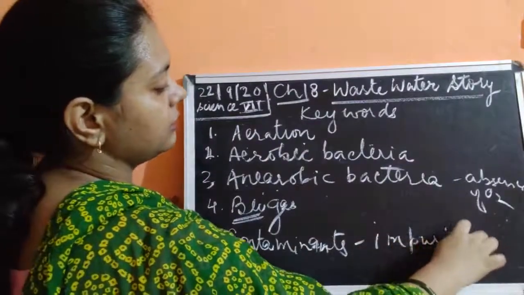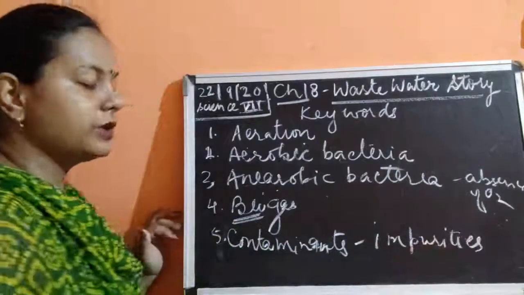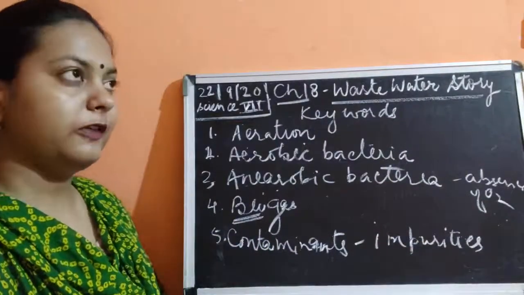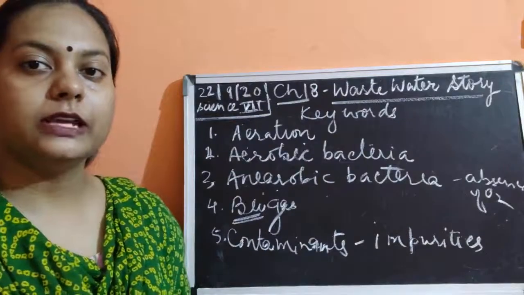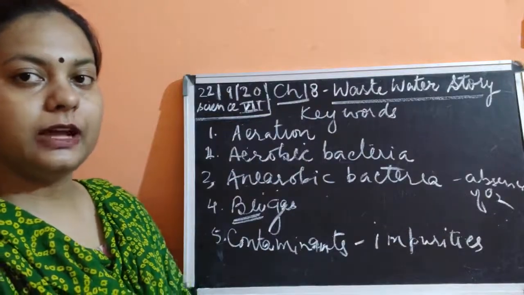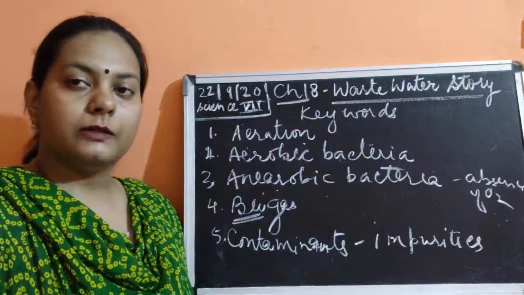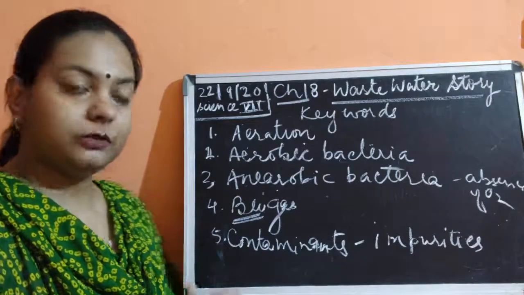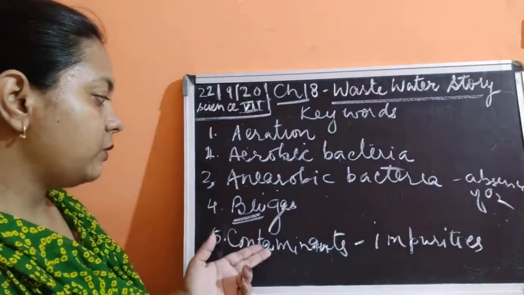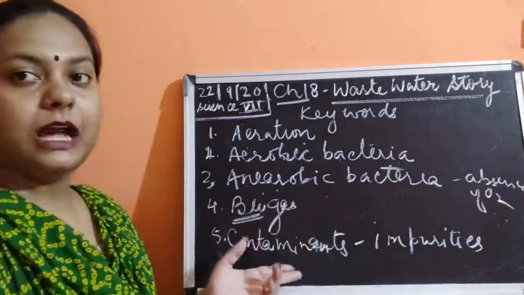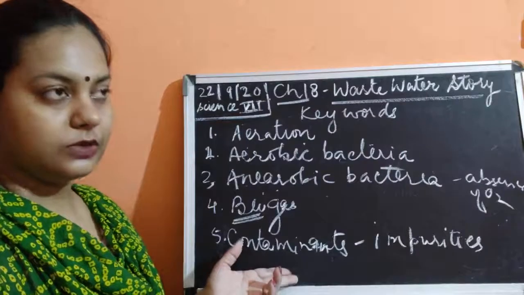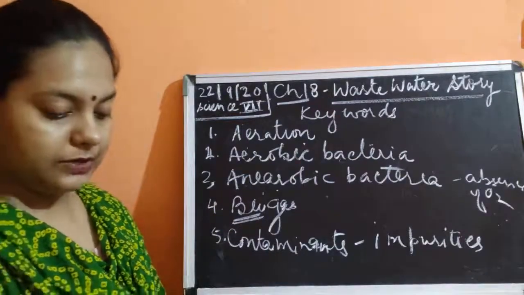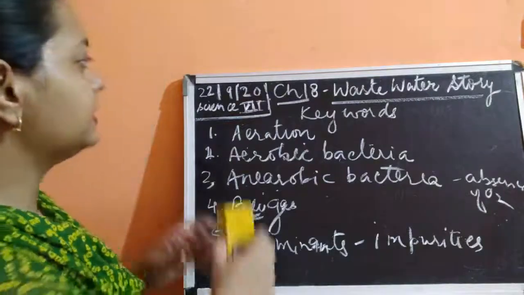Those impurities which are present in the wastewater are said to be contaminants. They could be of different types: solid waste, bacteria, viruses, organic waste as well as inorganic waste. Whatever impurities are added in the wastewater to make it wastewater are known as contaminants.